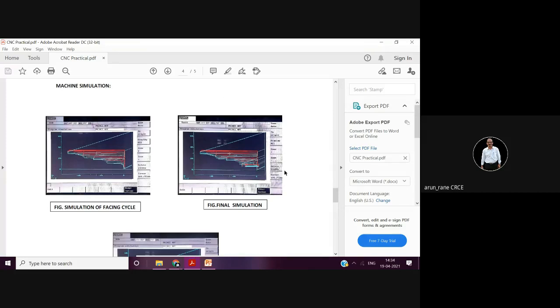Now concentrate only on this diagram, the final simulation. The tool is moving like this, moving like this. This is what is rough cutting. The tool will move like this, again and again, so there will be a series of small cuts here. Finally you have to take one cut like this, so you will get a smooth profile. That is what the finish cut is, right?